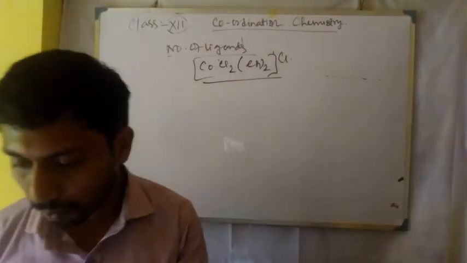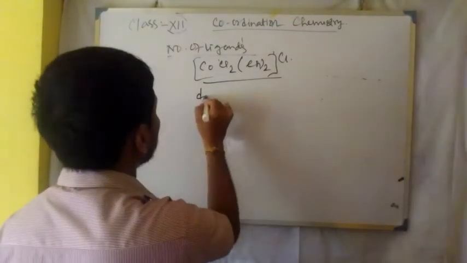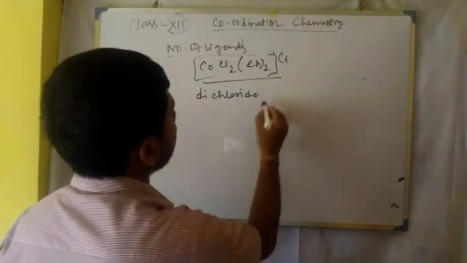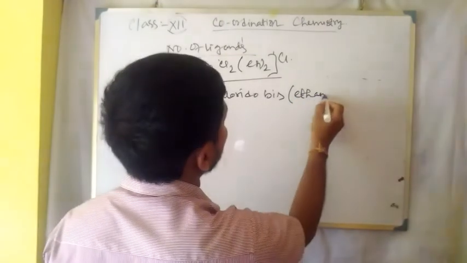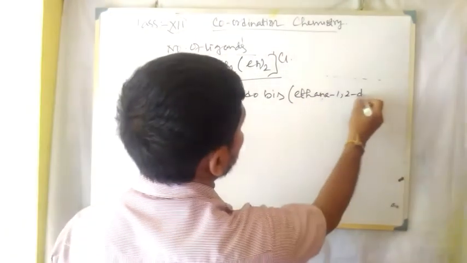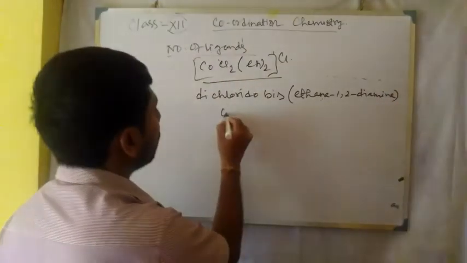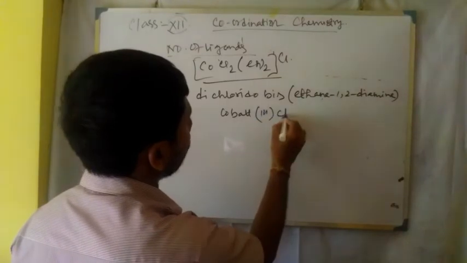So the name of the compound will be dichloridobis(ethane-1,2-diamine)cobalt(III) chloride.